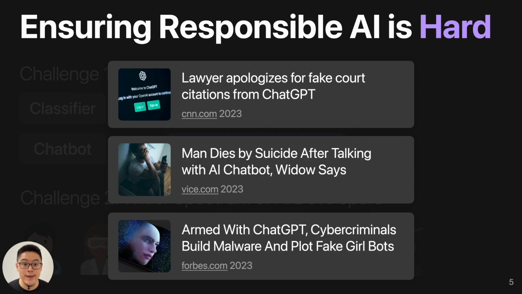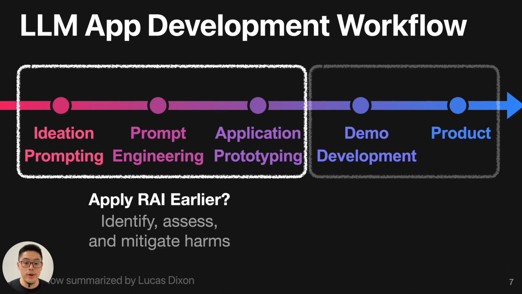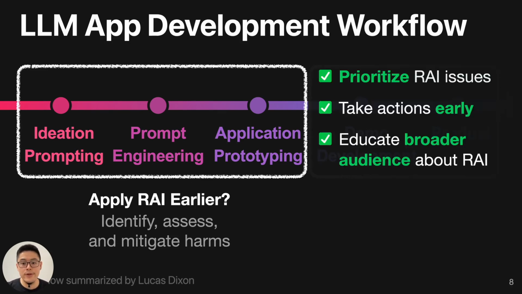Many of them do not have a traditional computer science background, so they are not familiar with responsible AI practice. Therefore, there is a dire need to educate those new AI prototypers about responsible AI, to keep their AI apps from causing harm in real life. How do people practice responsible AI right now? People often apply it at the tail end of the development workflow, and we wonder if we can apply responsible AI earlier, to identify, assess, and mitigate harm when they are writing the first prompt. There are several advantages. For example, people can prioritize responsible AI issues, take actions early, and we can also reach a broader audience about responsible AI.